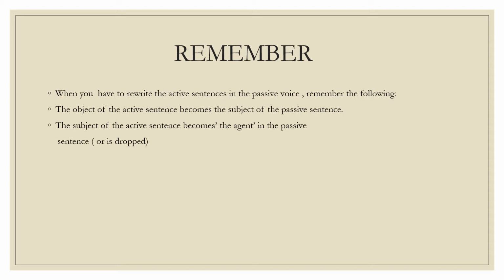The subject of the active sentence becomes the agent in the passive sentence or is dropped. So when you have the subject of the active sentence, it becomes the agent. Like you have, a bamboo doll is made by the craftsman. Now craftsman was the subject of the active sentence. Now it has become the agent. And in many cases, in a passive sentence, it can be dropped if it is not important.